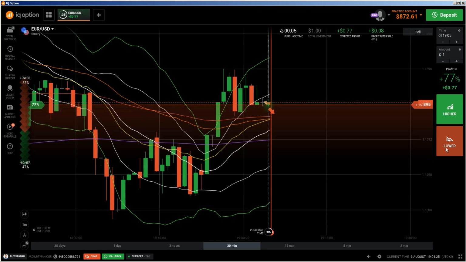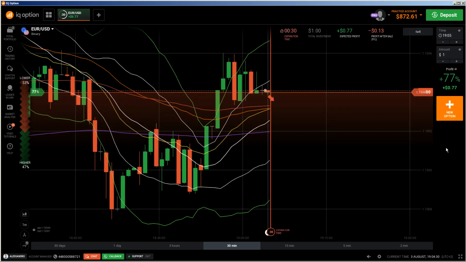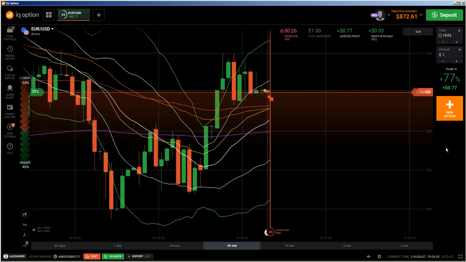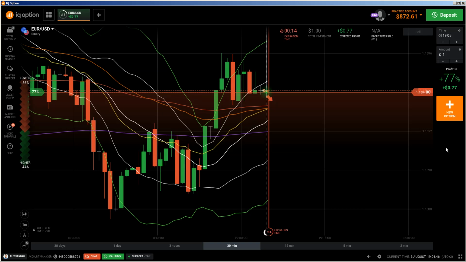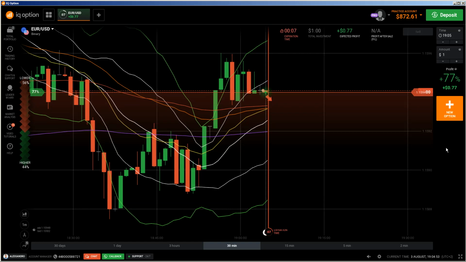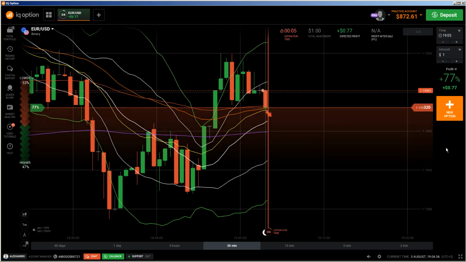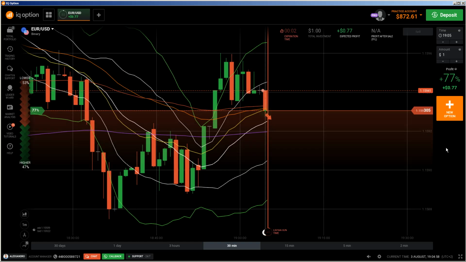That is what will often happen in such conditions, and that is the reason why I try my best to get the best possible entry point. In this situation, it was at least the closing price of the previous candle. Yes, that is the minimum. It would be better to be above or below the closing price of the previous candle. But often in such market conditions it is nearly impossible to do this, so you have to enter in such conditions. So let me see what's going on here.